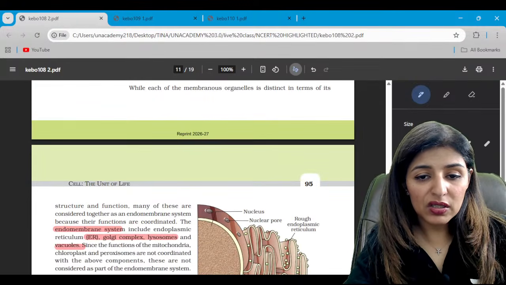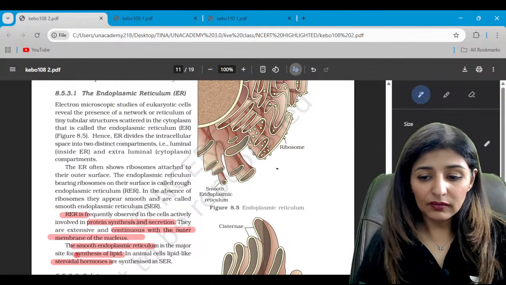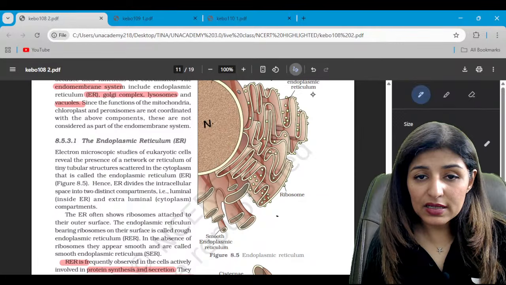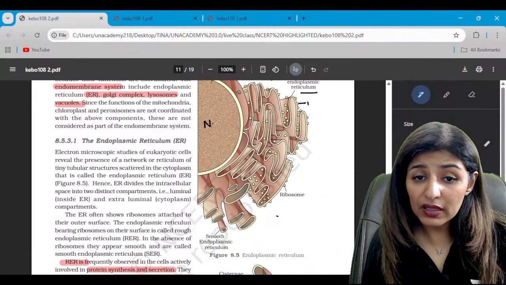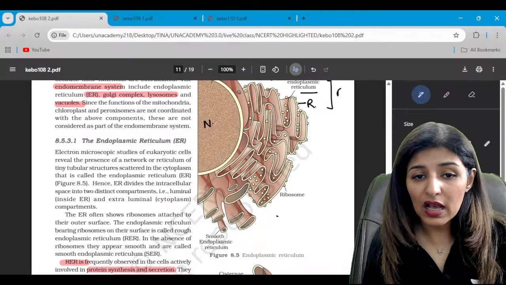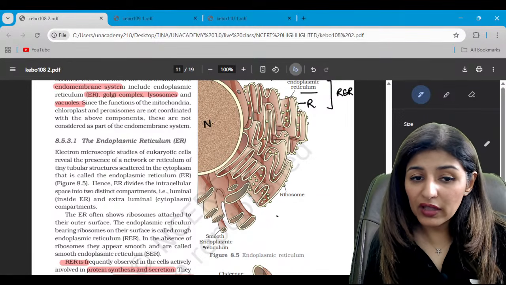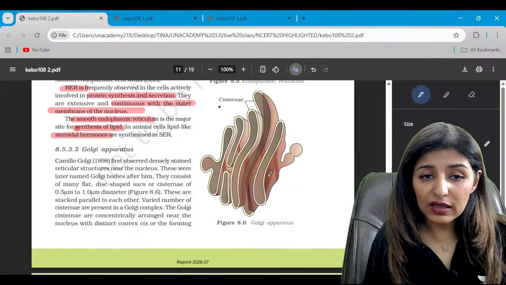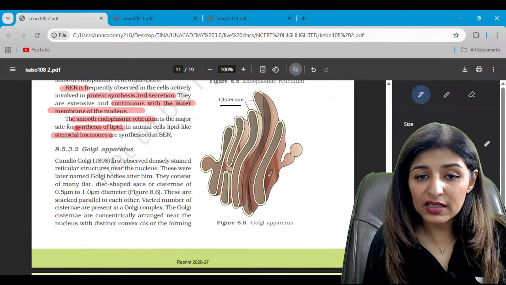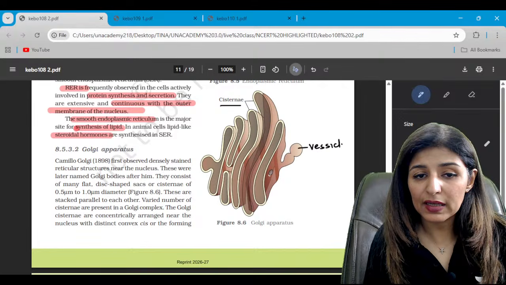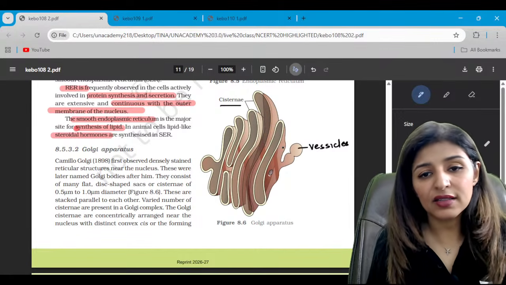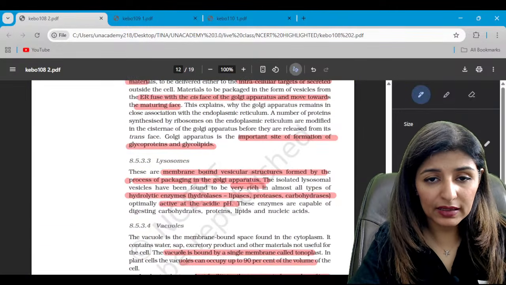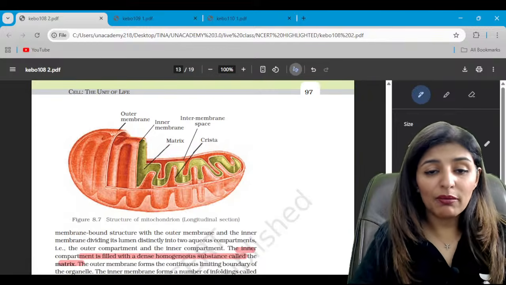Moving on to this structure, this represents the endoplasmic reticulum. Do we see this is nucleus and this is the endoplasmic reticulum with ribosomes attached. These are ribosomes, hence this is RER, and the one without ribosomes is SER. Clear to all? And look at these cisternae. This is that of Golgi apparatus. These are the vesicles getting pinched off, vesicles. So one is the cis side, other is the trans side. Cis is the forming side and trans is the maturing side.